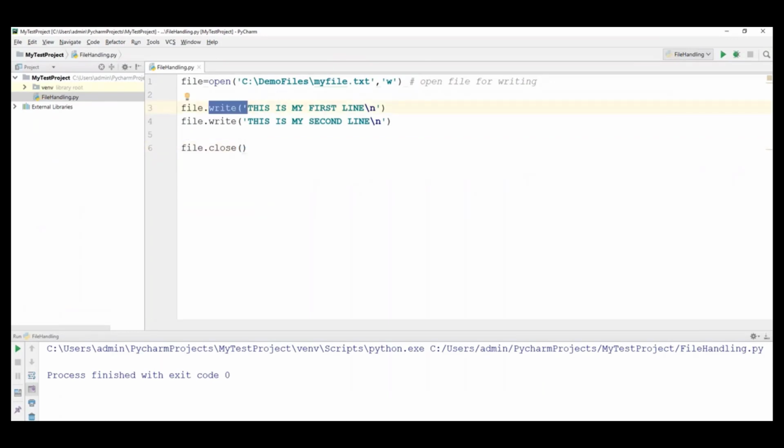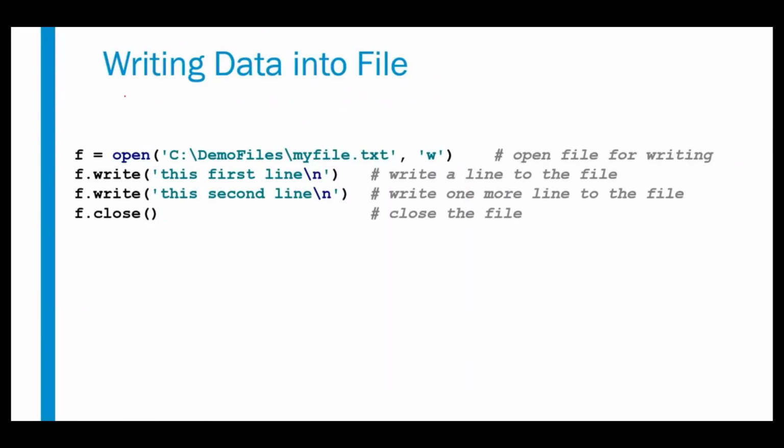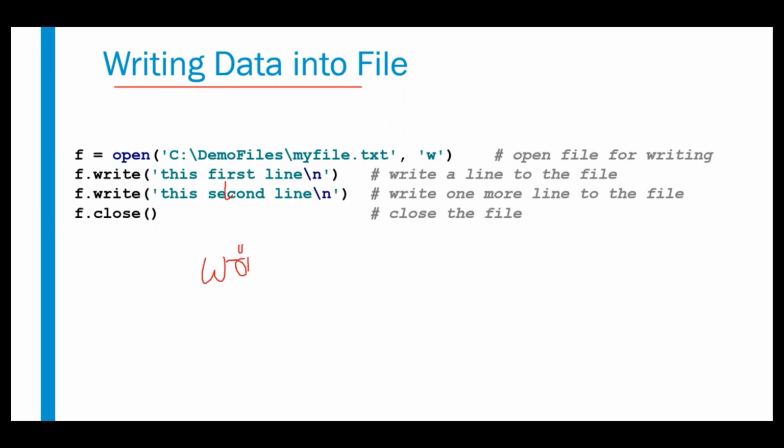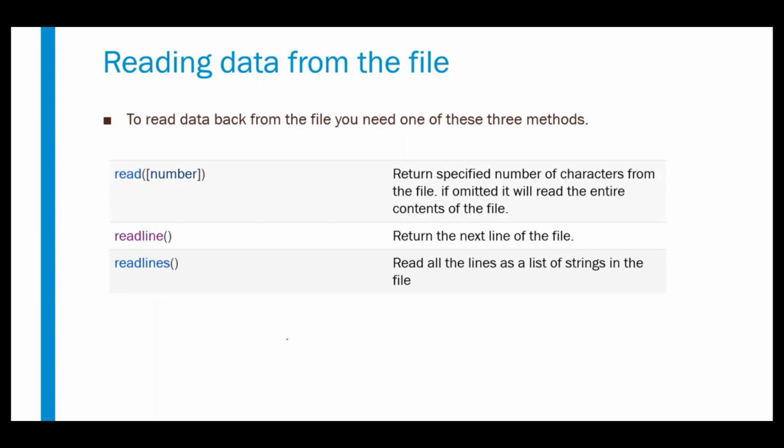All right, now let's see the next operation. Once we have written the data into the file, the next operation is reading data from the file. So how to read the data from a file? If you want to read the data from the file, we have three different functions: the read function, the readline function and the readlines function. The read function takes a number, and it returns the specified number of characters from the file. If this number is omitted, it will read the entire contents of the file.